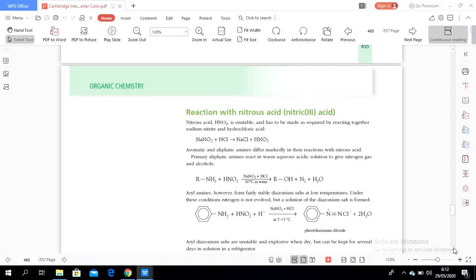So under these conditions, for aryl amines that form diazonium salts, nitrogen is not evolved, but a solution of diazonium salt is formed. So the difference between aliphatic and aromatic amines when reacting with nitrous acid is in the formation of bubbles of nitrogen gas.